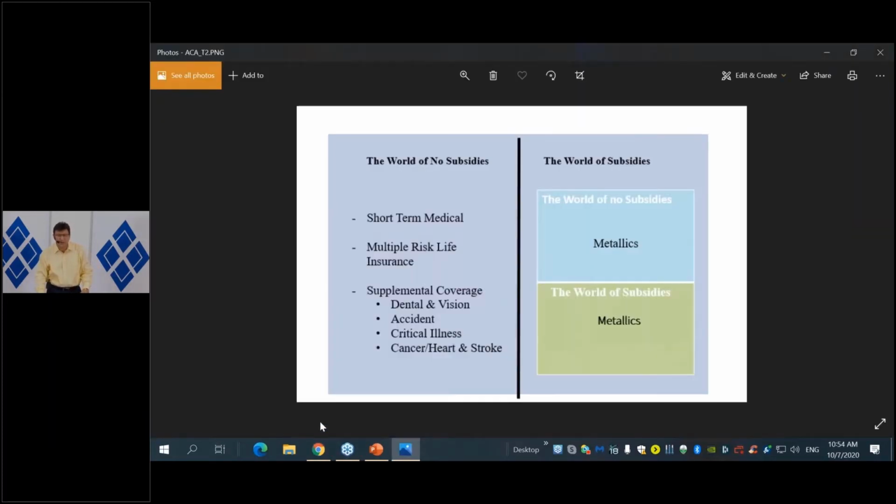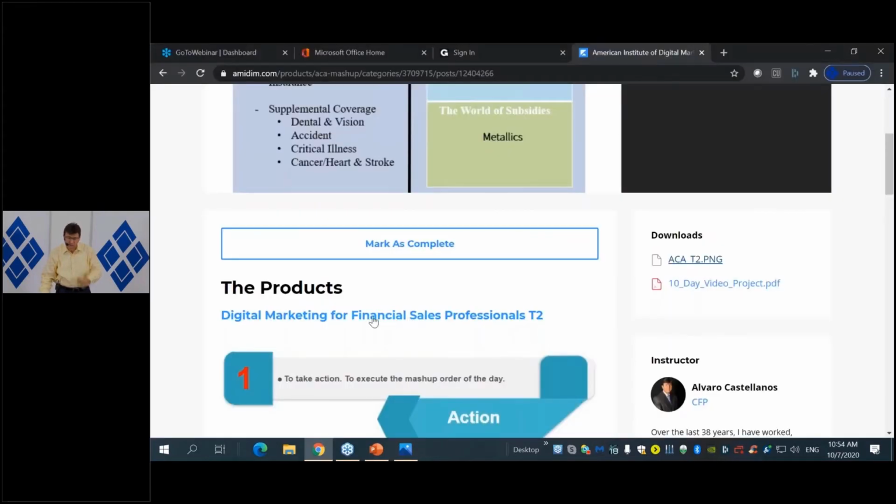So let me just open it, and there you have it. You have that image. You can download it. My recommendation is you download this image to your computer, okay? So I'm going to leave it open. I'm going to minimize it, but I'm going to leave it open because I'm going to come back to this image in a couple of minutes.